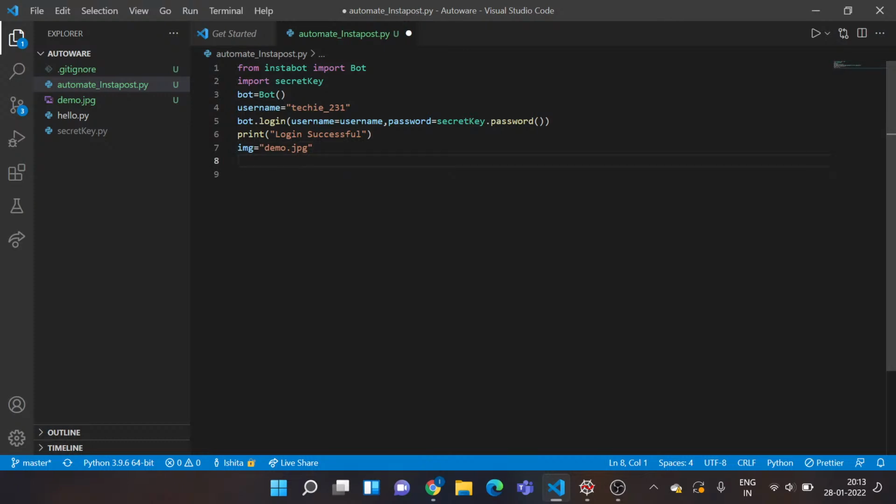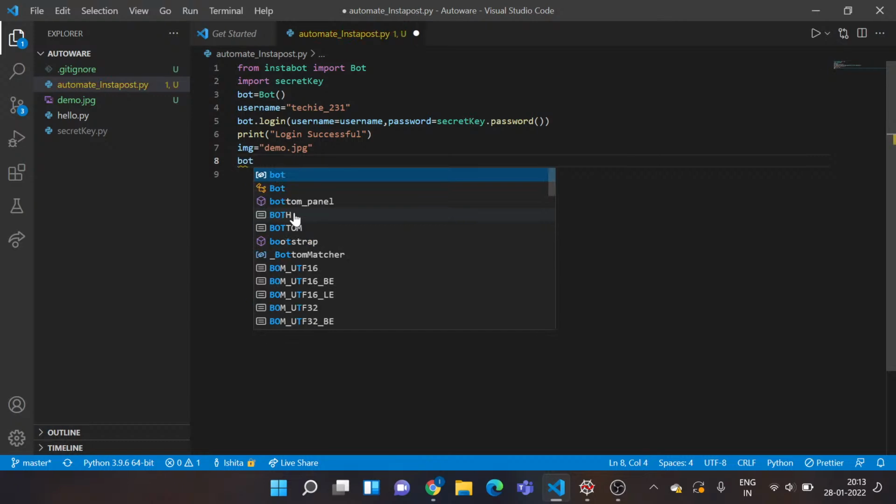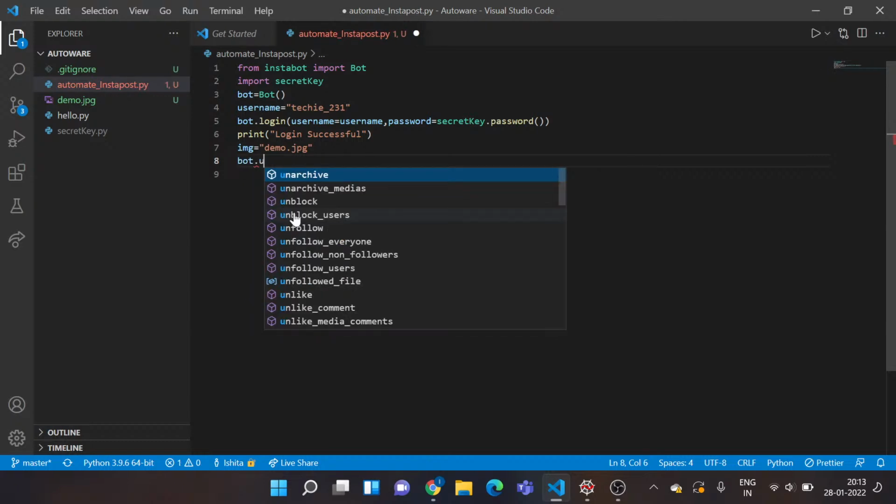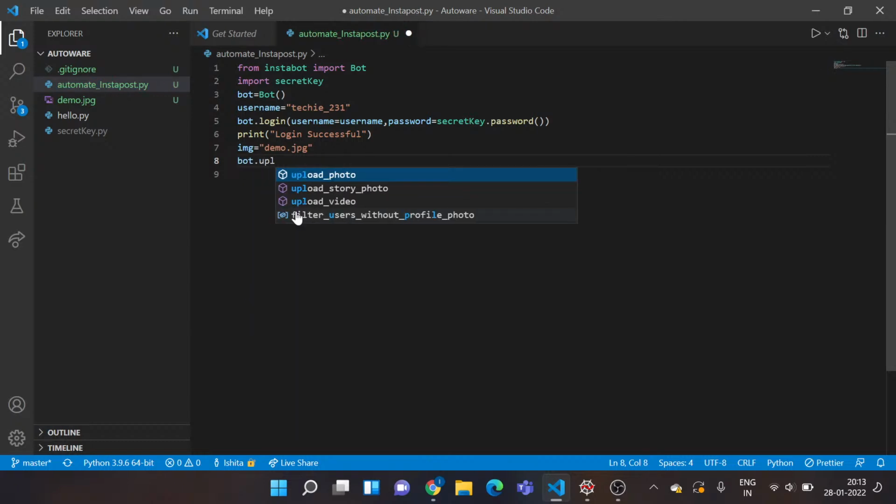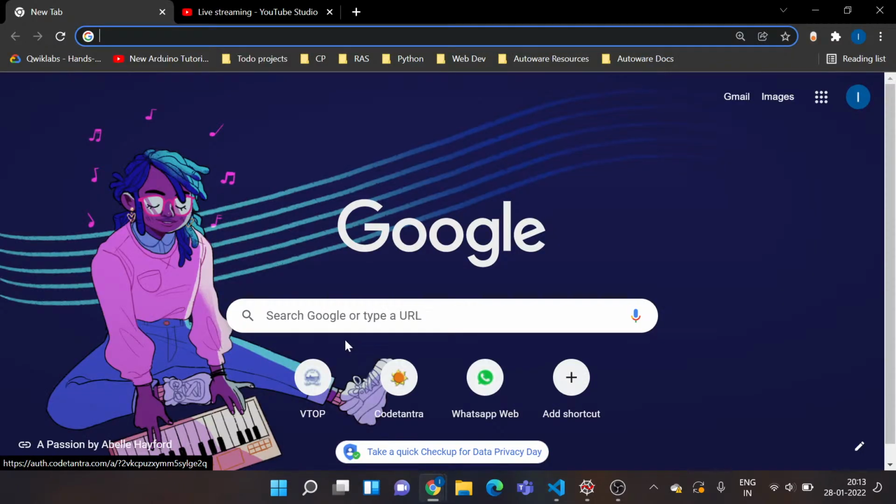Now I want to upload my picture. So I'll just call my instance and call this function, upload photo. You can actually upload a story, you can upload a video. There are a lot more functions available. So let me just give you a quick tour of all of that.